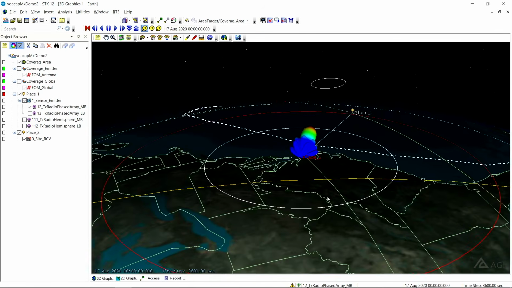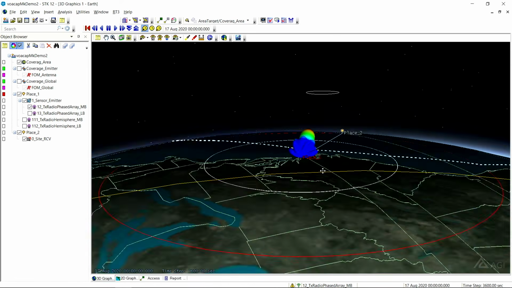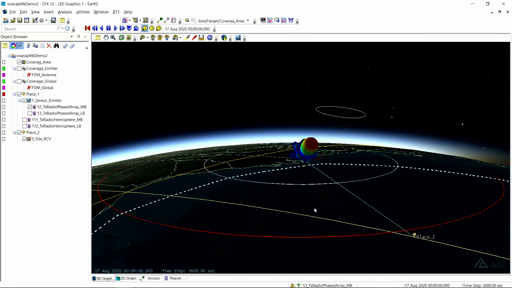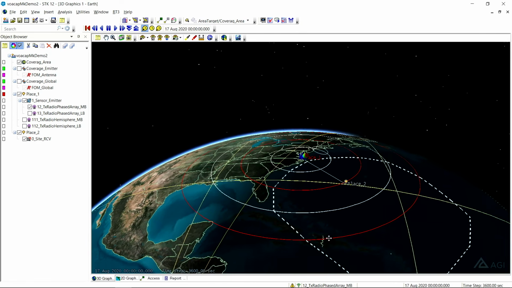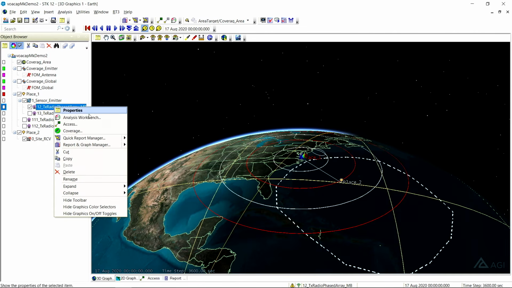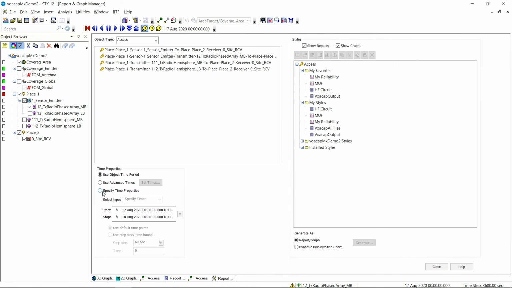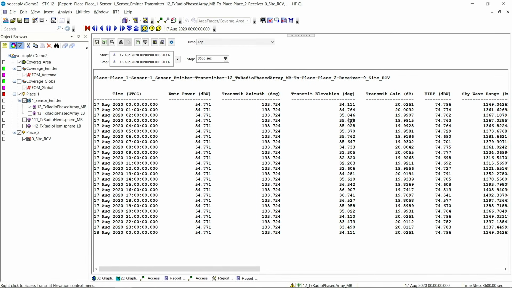So we have our phased array antenna there. It's pointing in line with our place 2, and we can see we have a reflection point that's around 300 kilometers up. So with that in mind, what we can do is run a link budget with that phased array antenna emitter. And our report here shows us we are now pointing at 35, somewhere, the most power is going to get laid down anywhere from 32 to 35, 36 degrees. And we can see we have almost max gain. Max gain is around 20 dB.